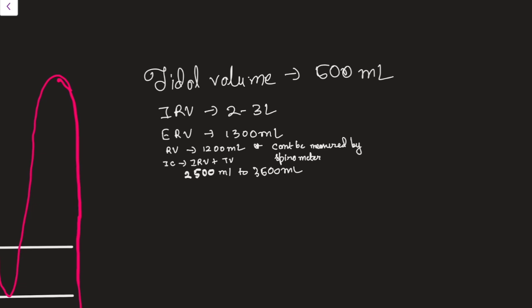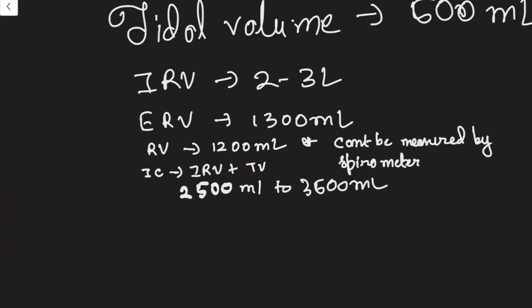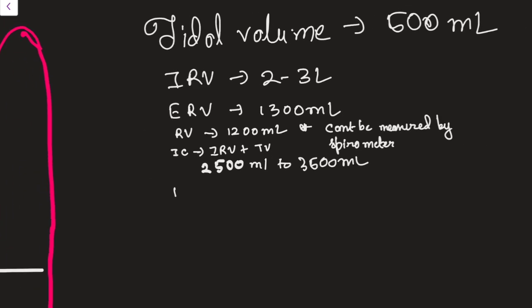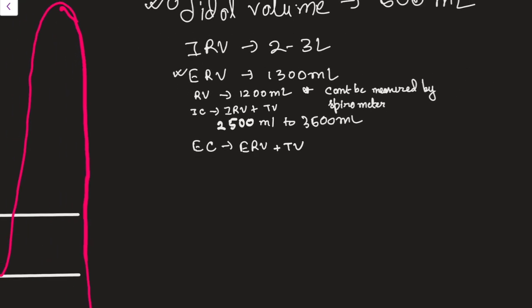These are not very important, but at least remember the volumes so that you can calculate the capacities. Now next is expiratory capacity. This will be ERV and TV, and this value will be 1800 ml.